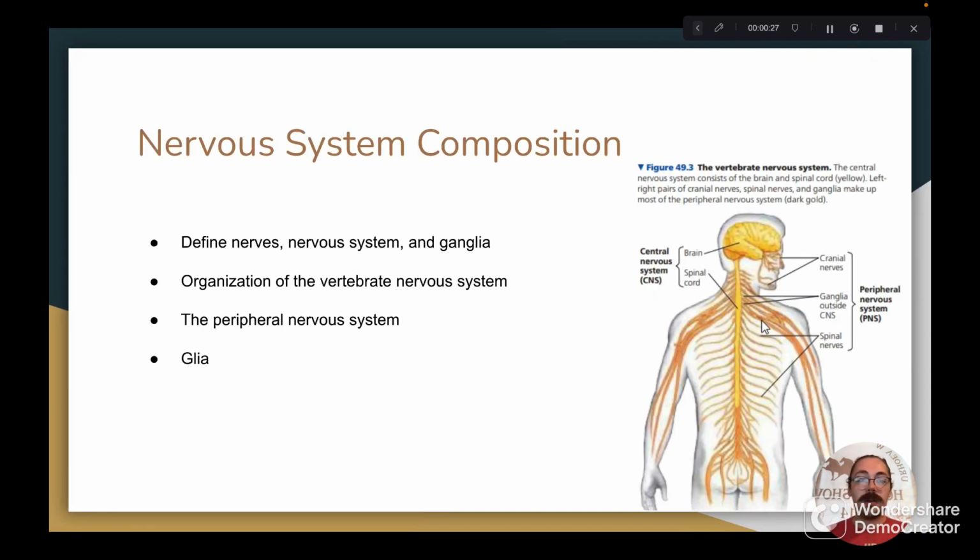Moving right along. We'll start by talking about nervous system composition, and first I want to define a couple terms, the first of which is nerves. Nerves are structures that make up the nervous systems of the body, and they are formed by grouping or bundling of the axons of several neurons. Additionally, nerves facilitate the flow of information in the nervous systems.